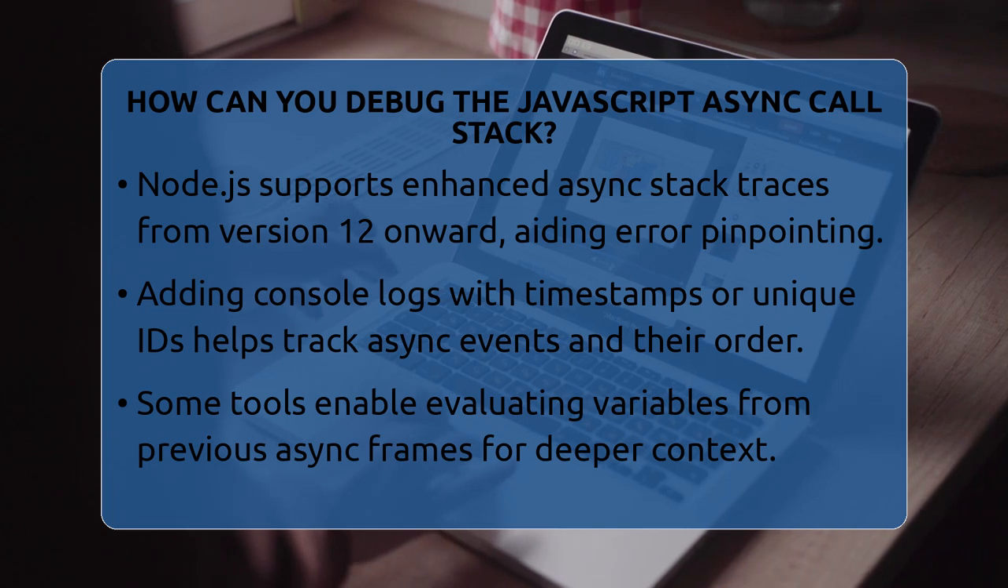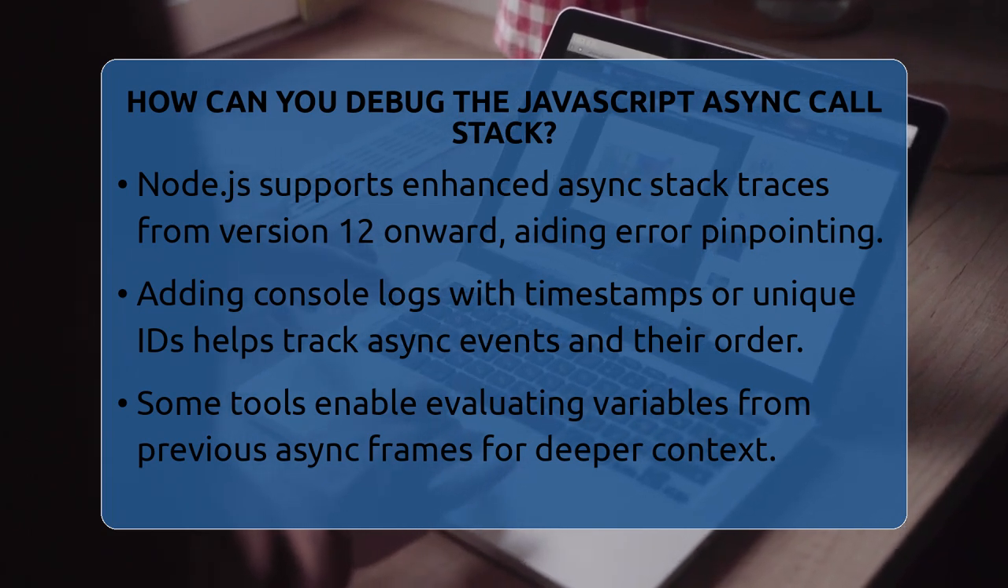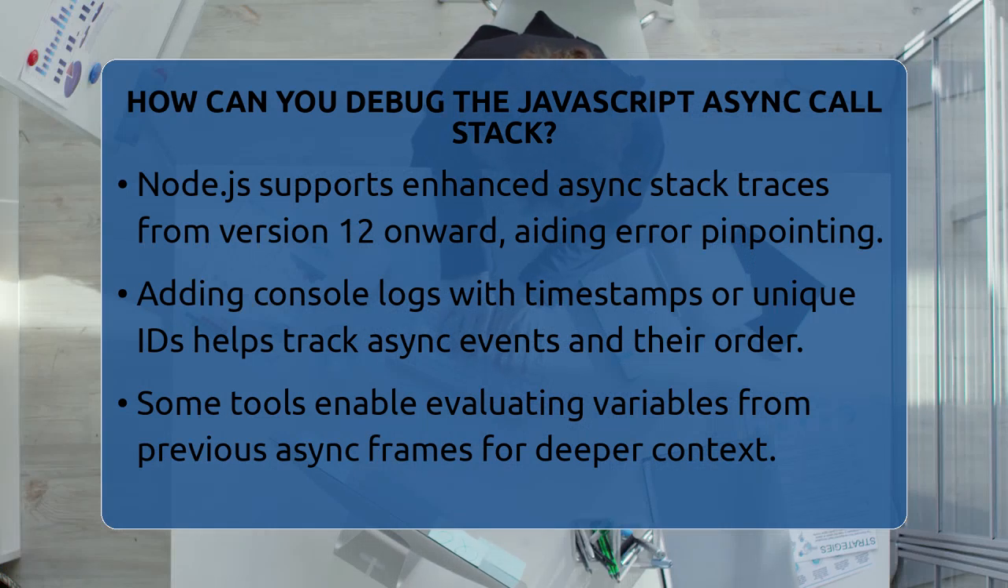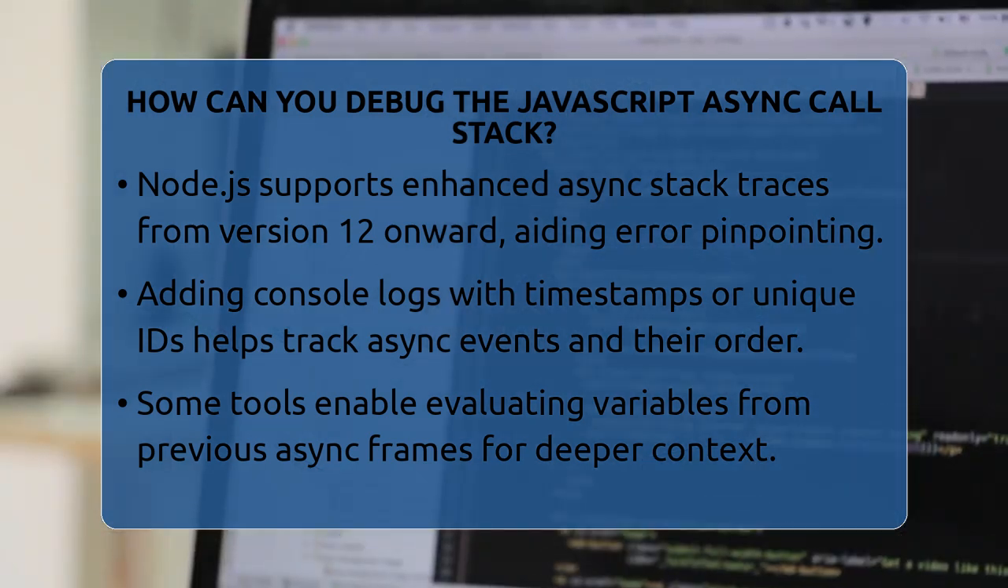In Node.js, async stack traces have been supported since version 12. They add extra information to error stacks, showing you where an awaited function was called from. This makes it much easier to pinpoint the source of errors in complex async chains. You can also add console logs with unique identifiers or timestamps to track async operations as they happen. This simple step can help you see the order of events, especially when logs come in out of sequence.